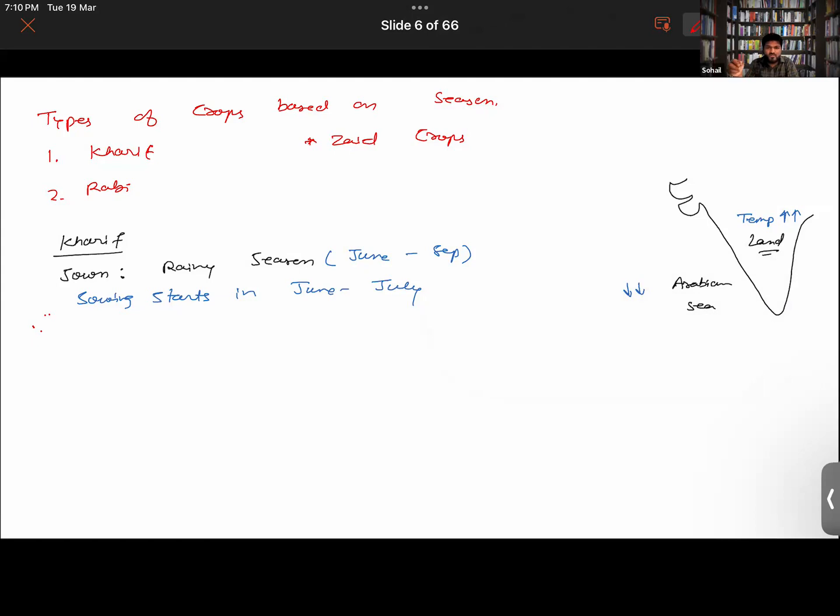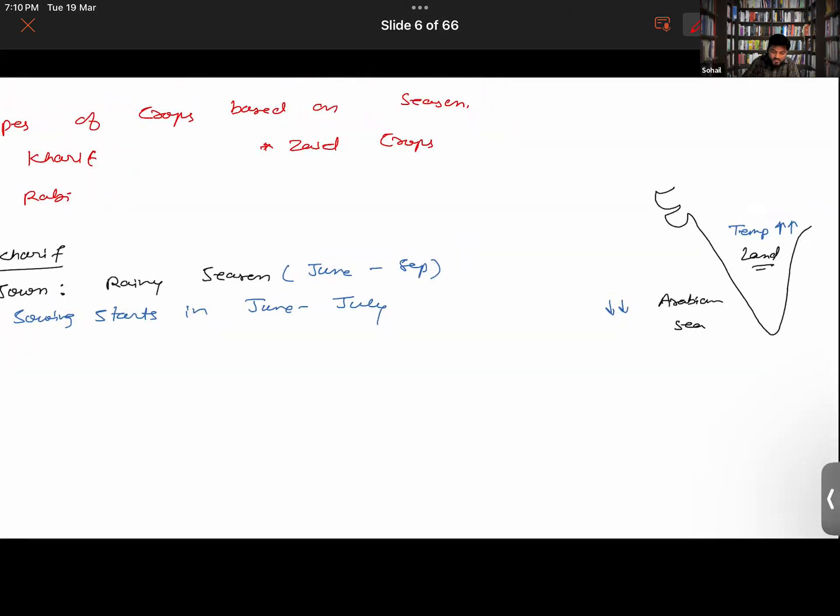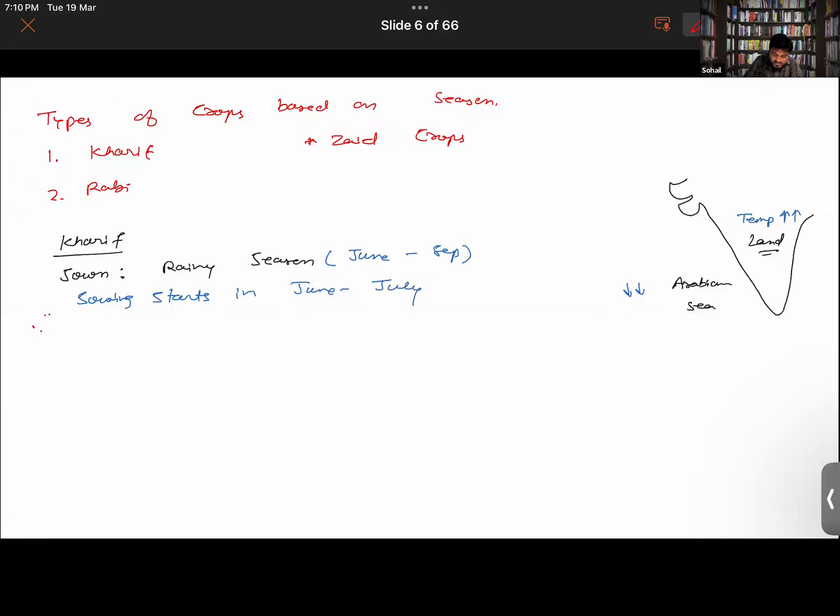Do I need to write this thing? Did you guys get it or not? Yes, sir. Can you write it? Sure. See, note this thing that land heats up fast and cools down fast, while water warms up slowly and cools down slowly.